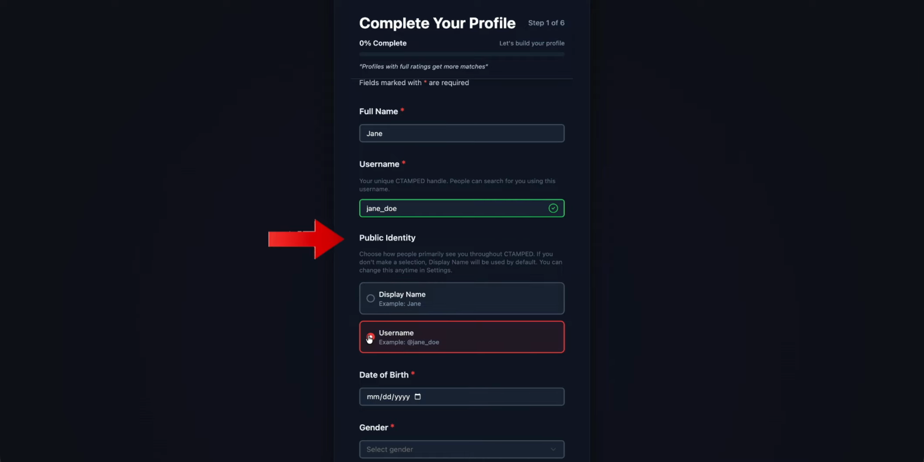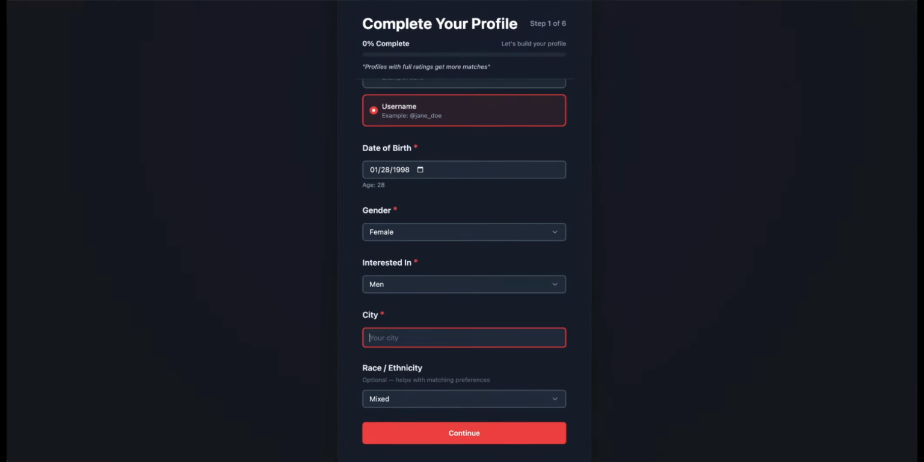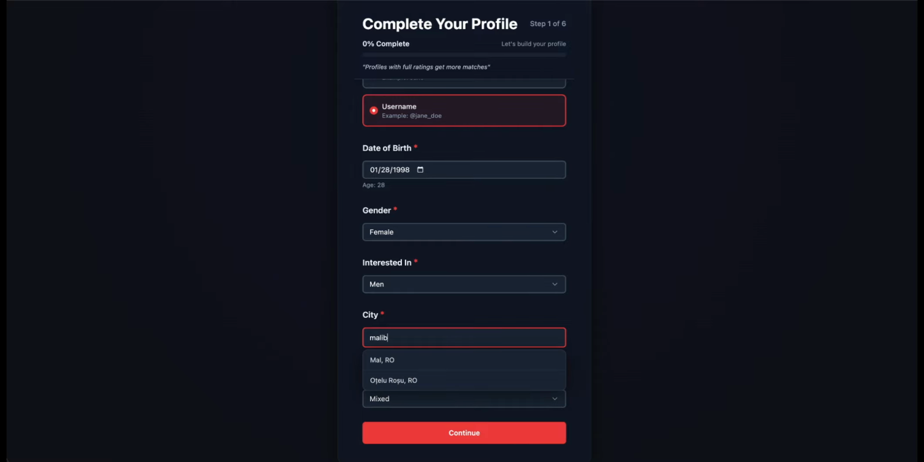Notice here your public identity. This allows you to choose which name you want to primarily be shown across the platform, your name or your username. Fill out your date of birth, gender, interested in, city and race, and hit Continue at the bottom.